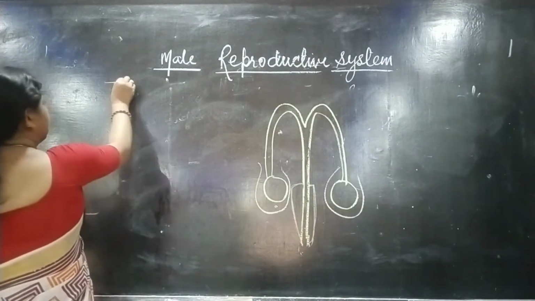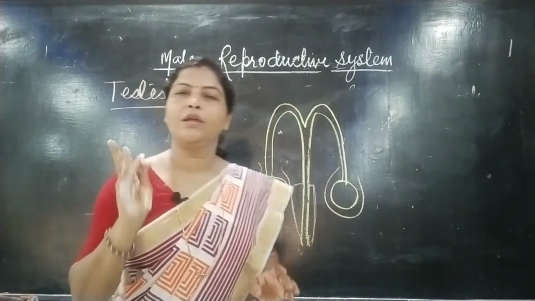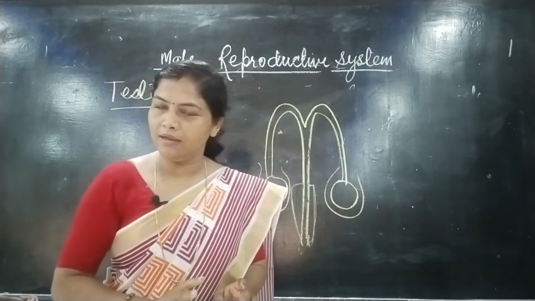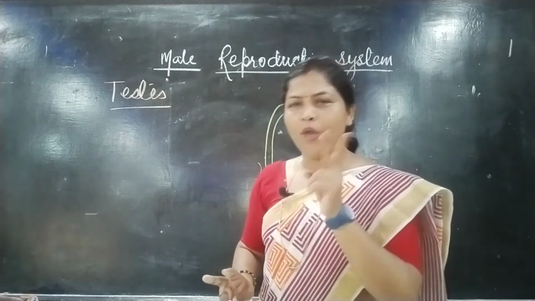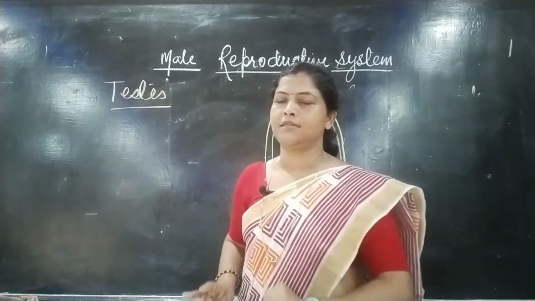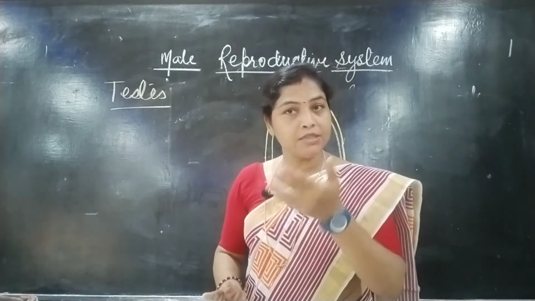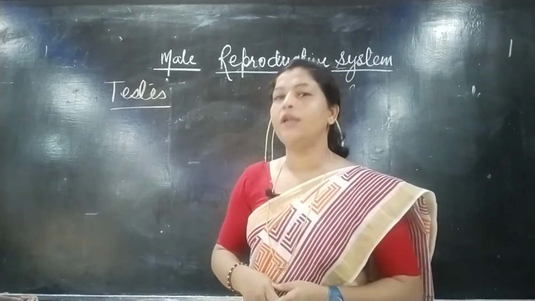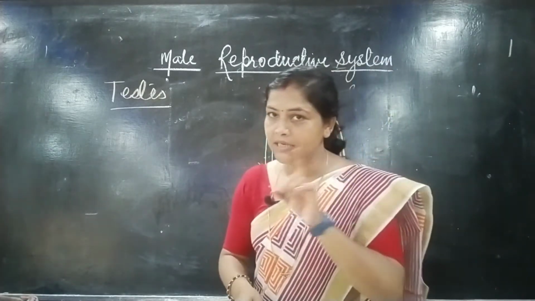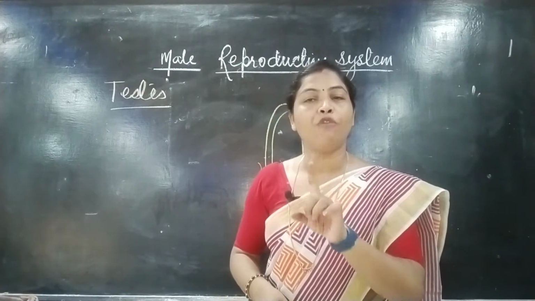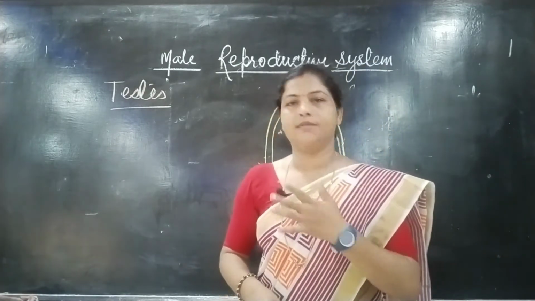First is the testis. Testes are two in number, located in the scrotal bag, and they have two very important roles in this system. The first is the formation of gametes, that is sperm, and this process is called spermatogenesis. The second important part is the secretion of a hormone, and the name of the hormone is testosterone.